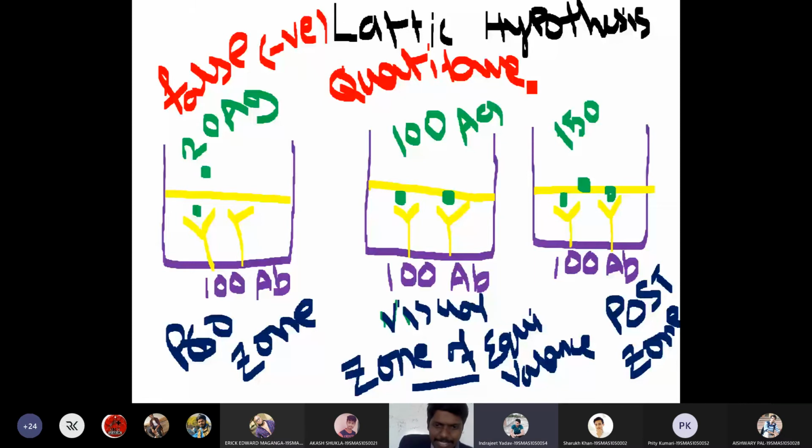But for quantitative tests, we will get reaction only at the zone of equivalence. For rapid tests, we will get reaction at any phase of the reaction. So broadly, serological tests will be of two types, students: one rapid and the other quantitative.